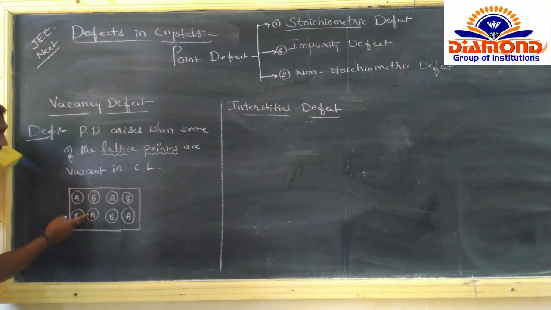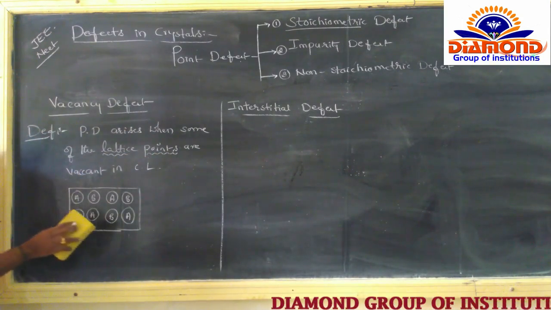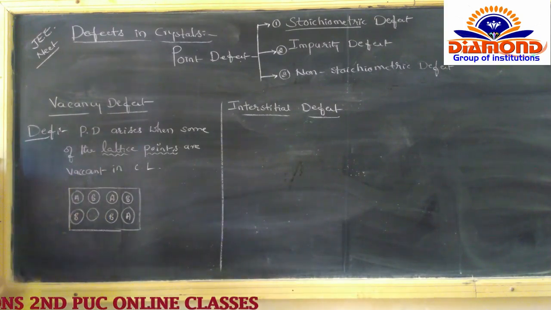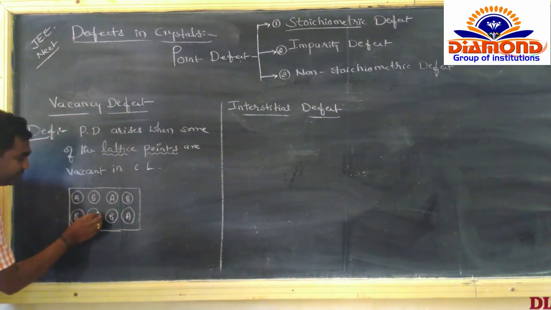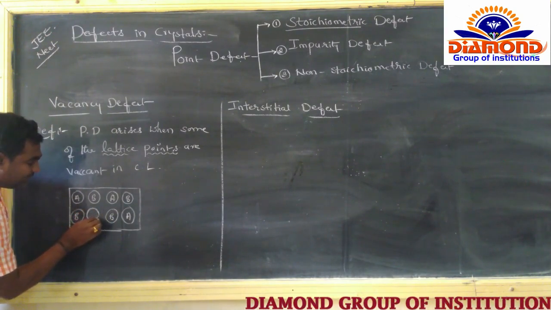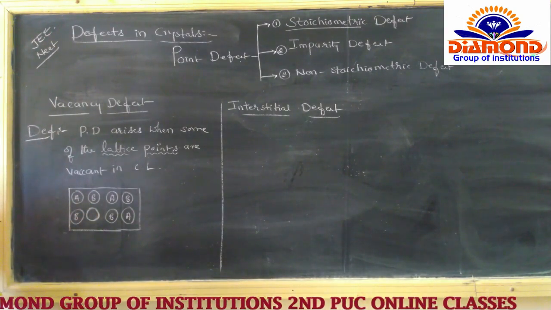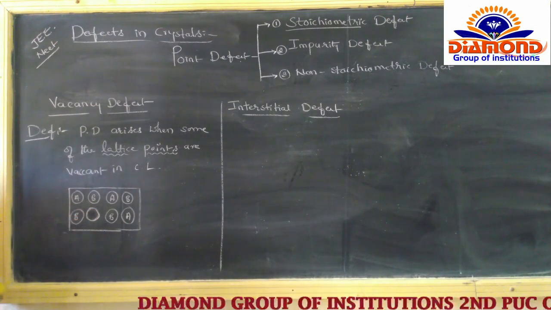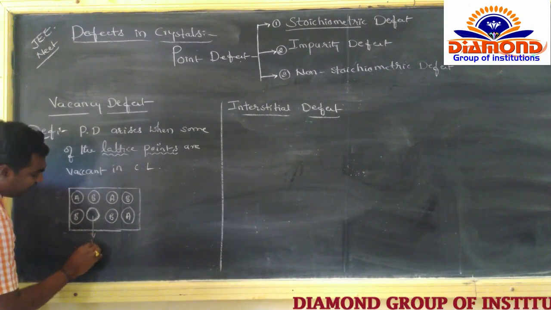But here is A. Now suppose the atom escapes from A. So from this position the atom escapes. So we can say the A atom has gone outside, we get a vacant site. So here it belongs to the vacancy.